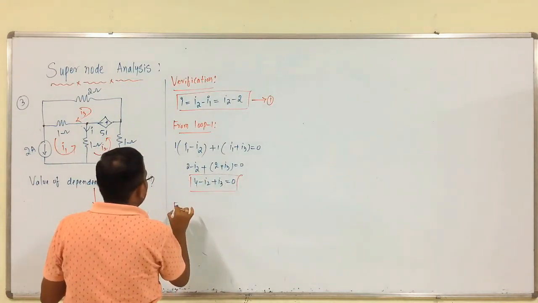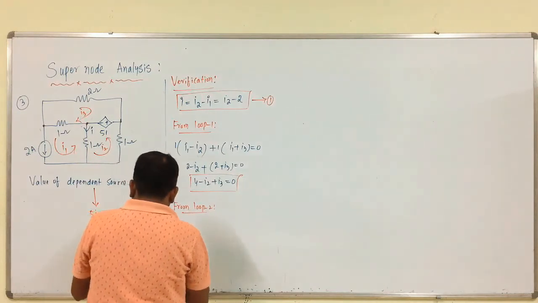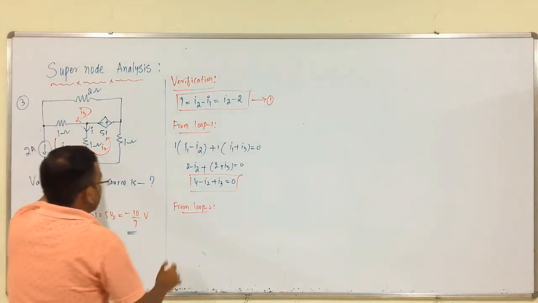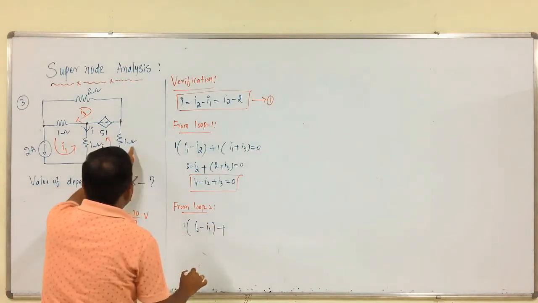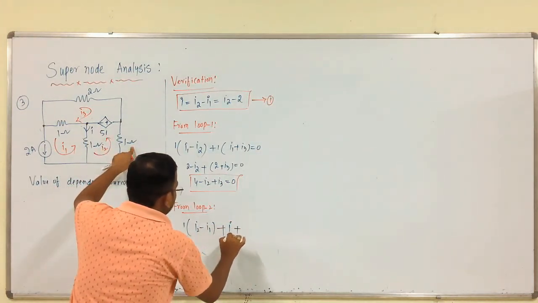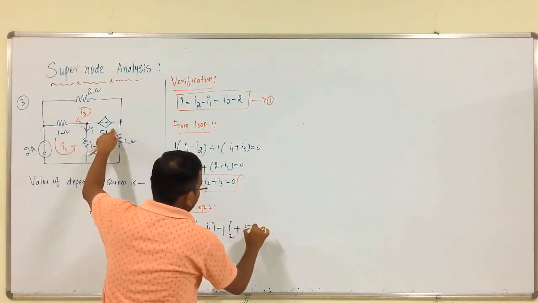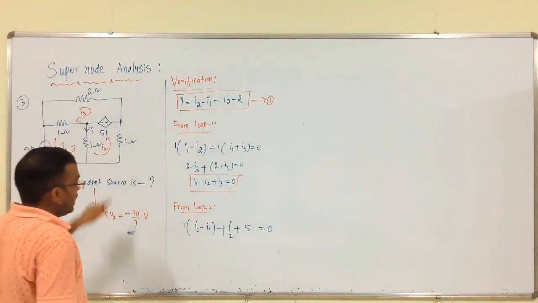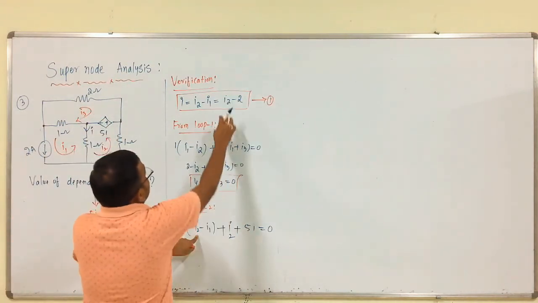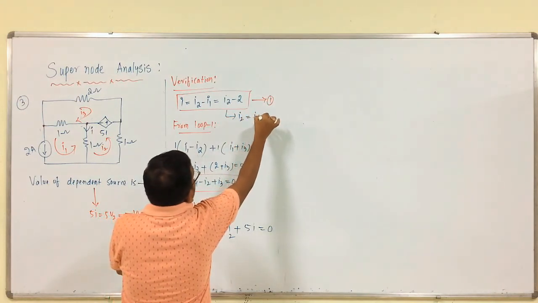Next, from loop 2, starting from this, 1 into the current through this, I2 minus I1, plus 1 into I, that is I2, plus 5I is equal to 0. This is 5I, the current controlled voltage source, right. So, from this, I2 is equal to I plus 2.